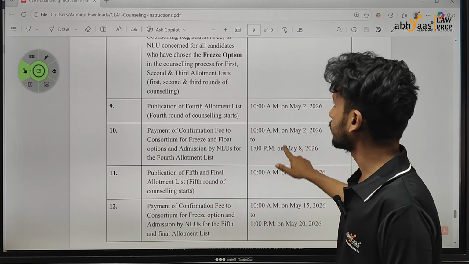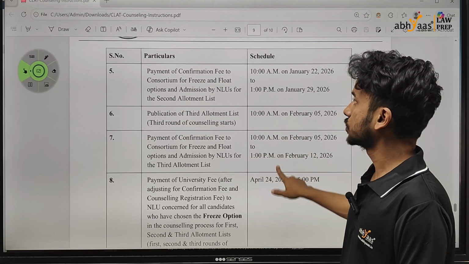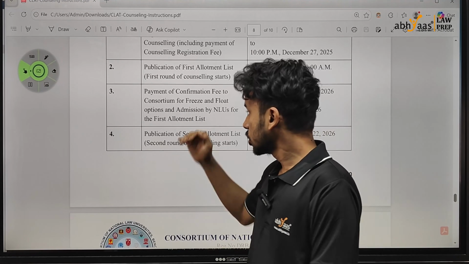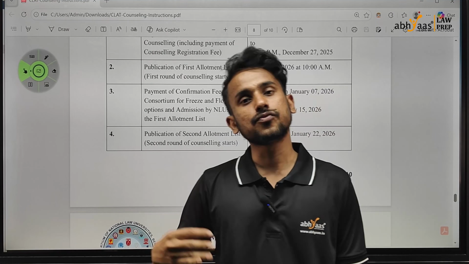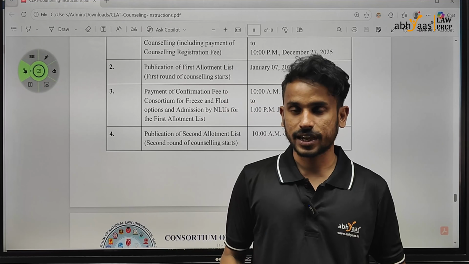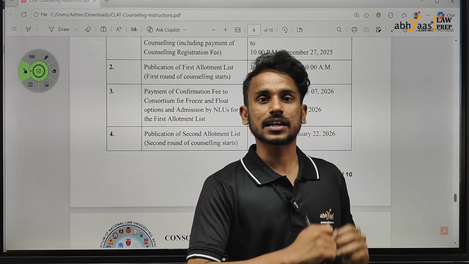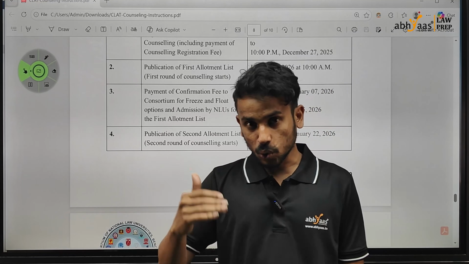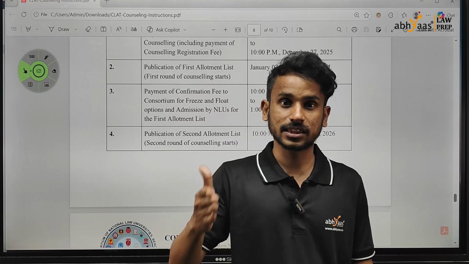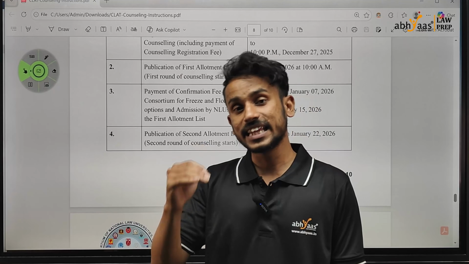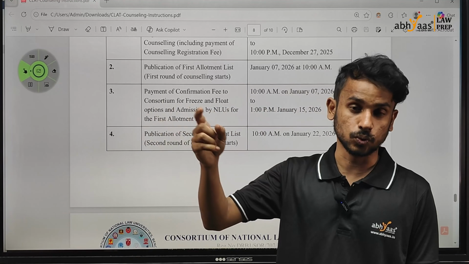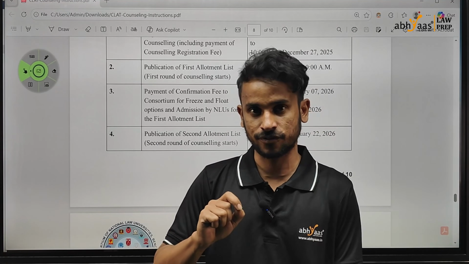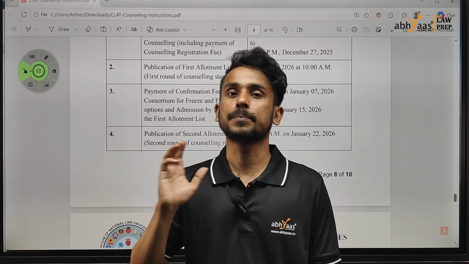The dates in this regard have been mentioned on the last page, right? If you see, the entire schedule as to the dates and timings has been mentioned here. So accordingly, the first list, second list, third list will come, and the fourth and fifth lists will come. Now if you see the notification, the first, second and third are treated in one class, and the fourth and fifth lists are treated in a separate class. This is very, very important, because those students who get a seat in the first, second and third, and if they freeze, they will have to make a payment to the NLU, the fee of the NLU, the third component that I was talking about, other than the registration and confirmation fee. That has to be paid by 24th of April.